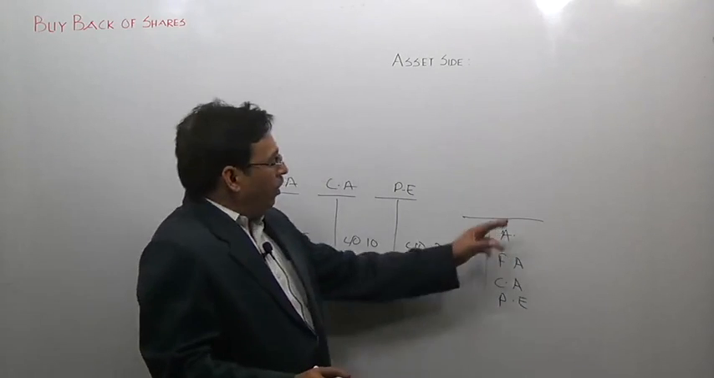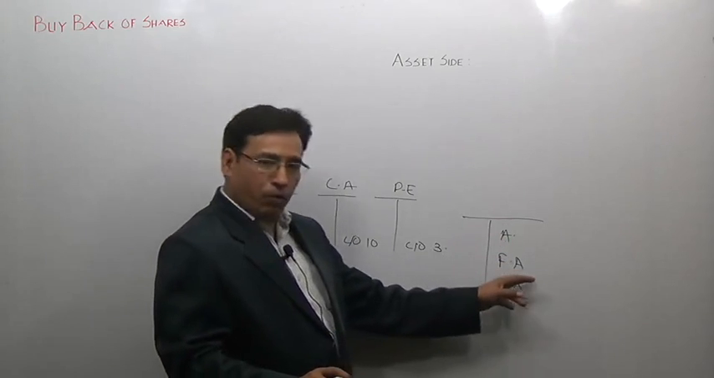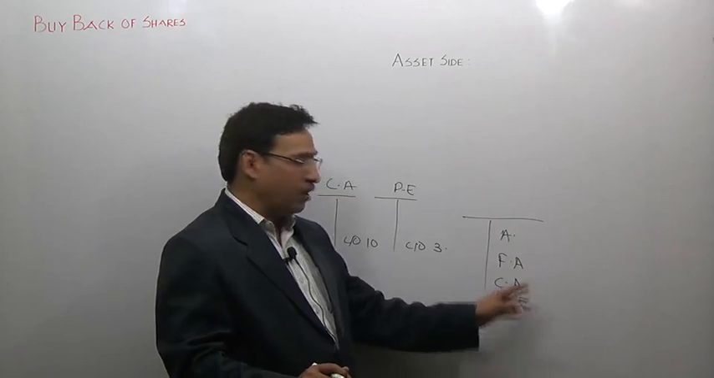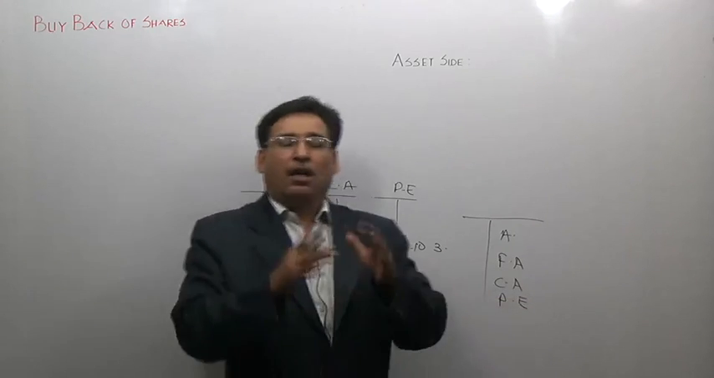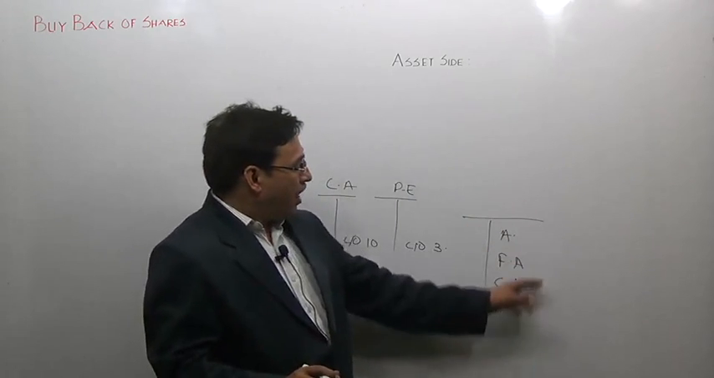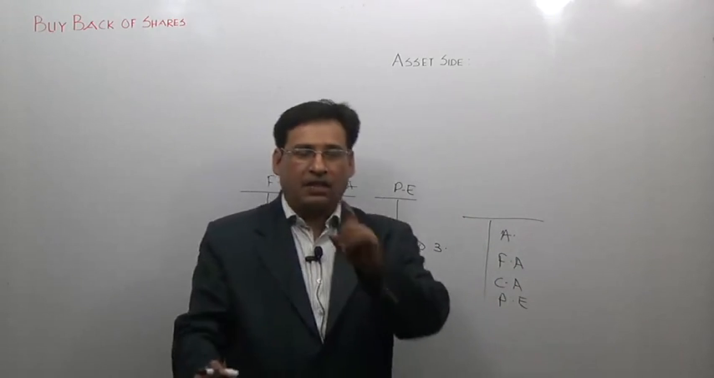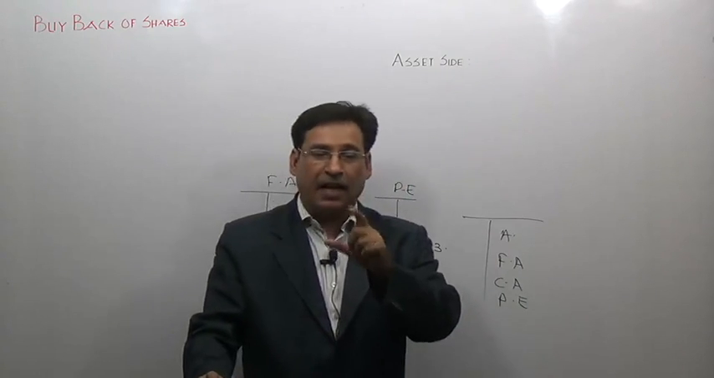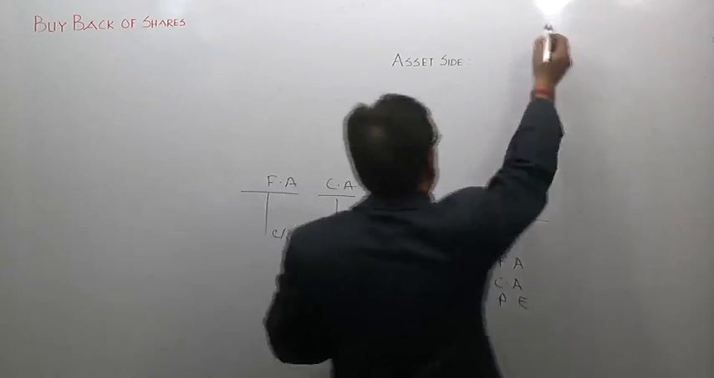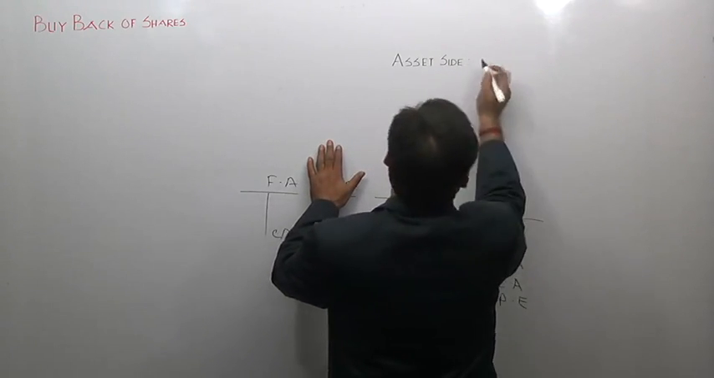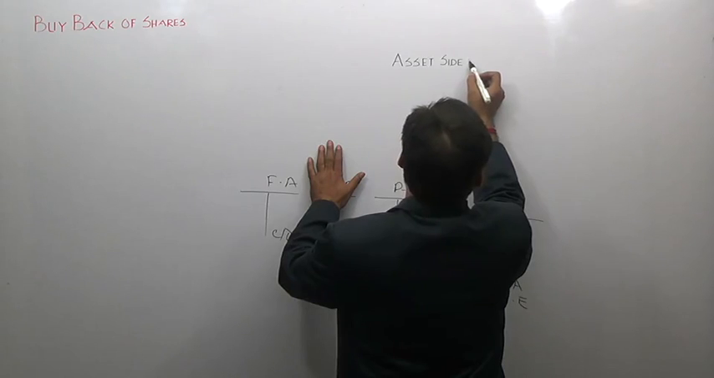So on to the asset side, we have seen these 3 accounts appearing: fixed asset, current asset, and preliminary expenses. Listen to my point very carefully. All such items which appear on the asset side are not assets. There is a difference between the asset side and assets. Try to understand. The asset side is a collection of accounts having debit balances. Is it clear to you?